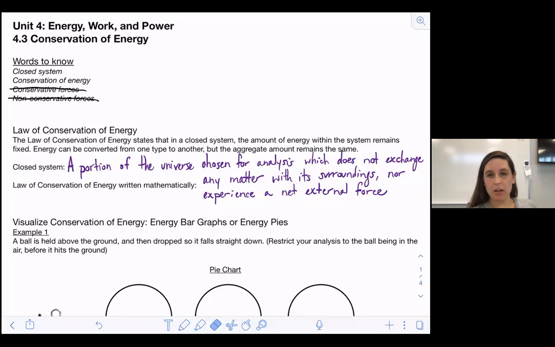So there's a lot of words in there that we should define, starting with a closed system. What does it mean for a system to be closed? Now, I've already written in the definition of closed system just to save some time and not force you guys to watch me write it. But a closed system is a portion of the universe chosen for analysis, which does not exchange any matter with its surroundings, nor does it experience a net force.